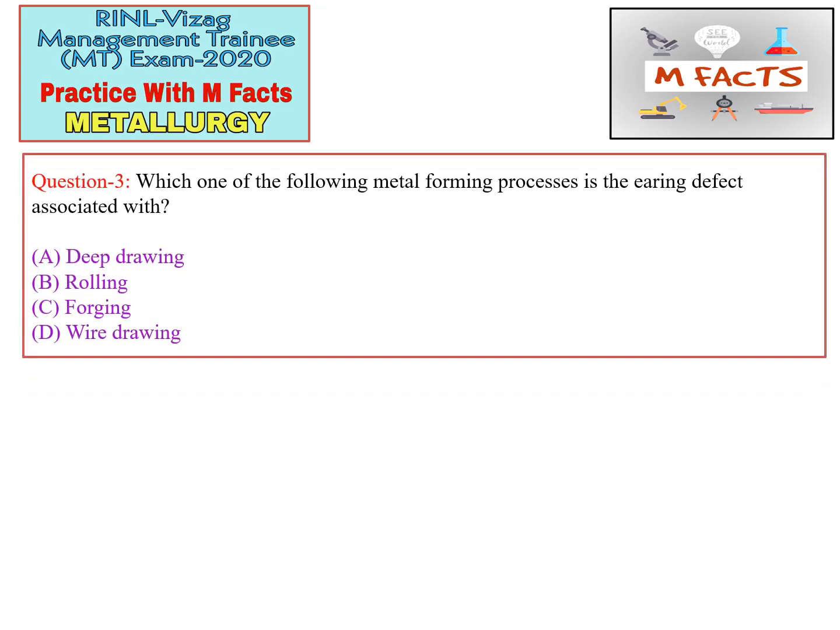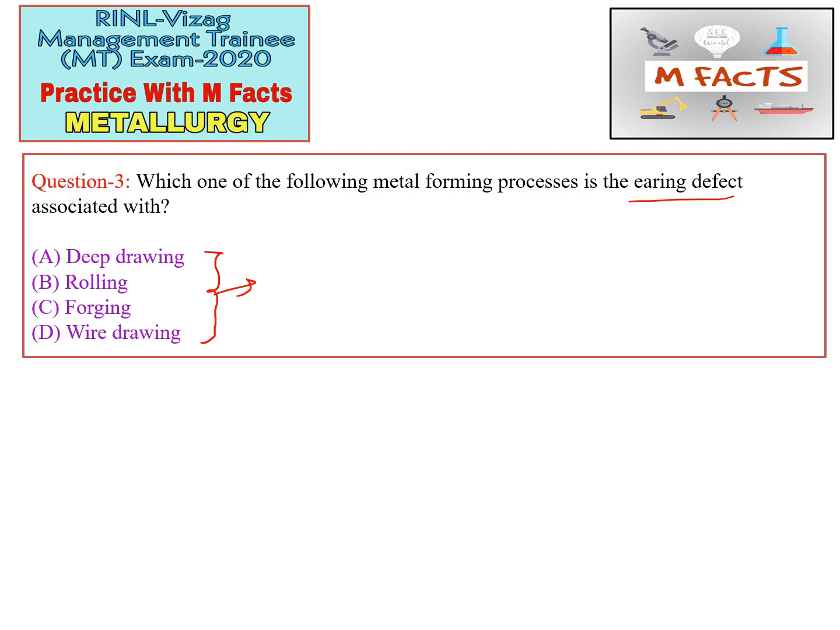The question is: which one of the following metal forming processes is the earing defect associated with? So they are asking about the earing defect, which of the following processes it is associated with. Deep drawing is an option, rolling is an option, forging and wire drawing. For remembering these defects, this is very important for GATE as well.